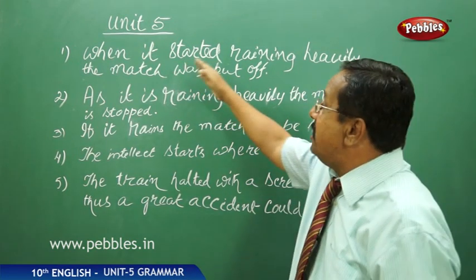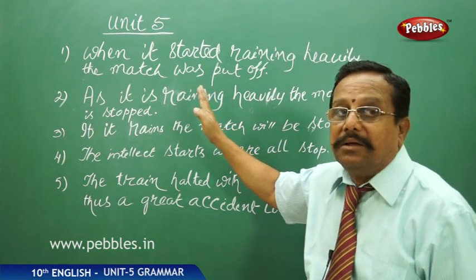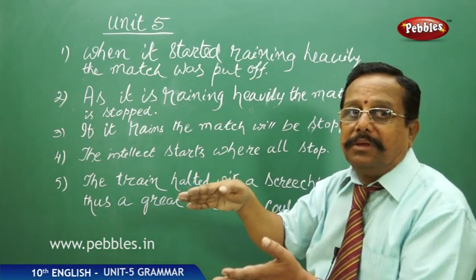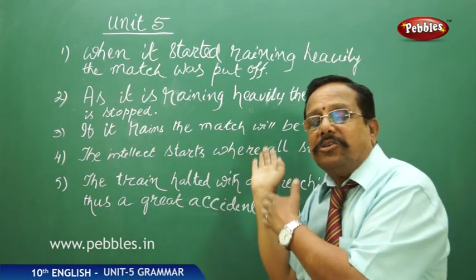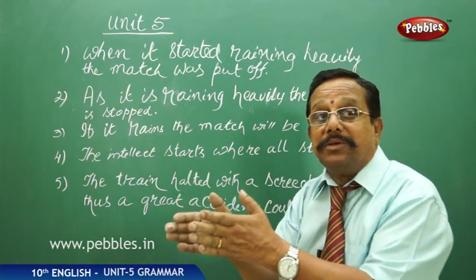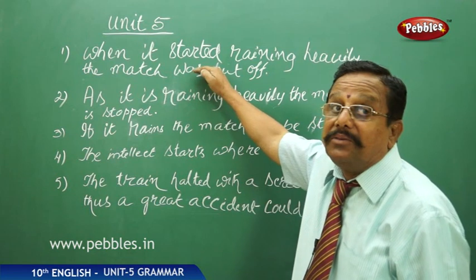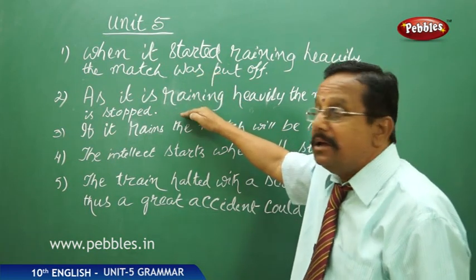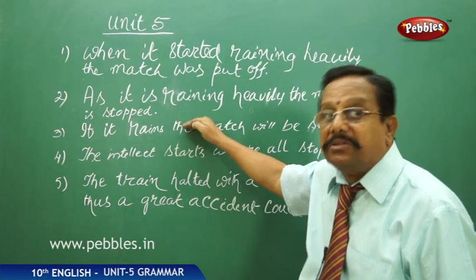Here, when it started raining heavily, it is not the reason for it, but the time. When it started raining, the match is stopped. That is the time when the match was put off, right? So it is the adverb clause of time. And here it shows the reason, and so it is adverb clause of reason.